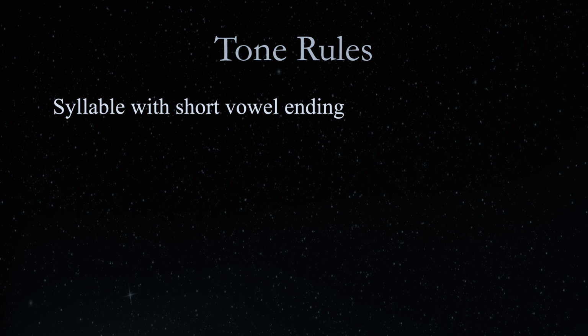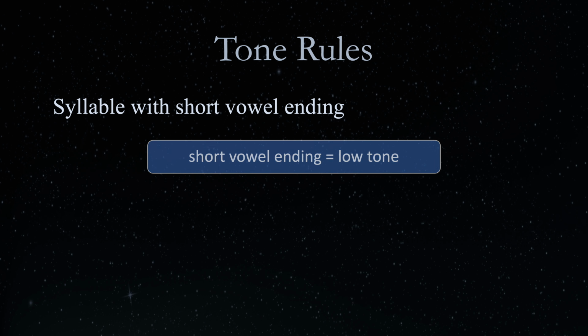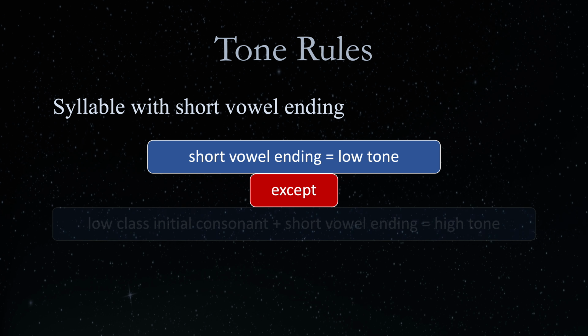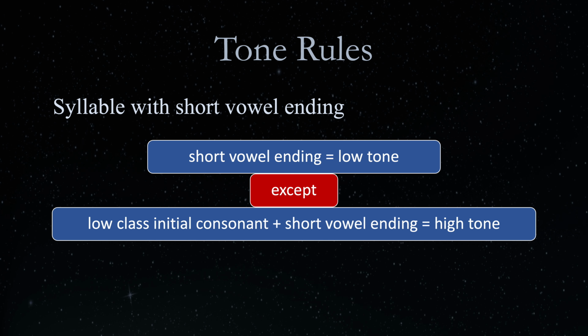Those are the tone rules for a syllable ending with a short vowel sound. We can summarize by stating that a syllable that does not have a tone mark and ends with a short vowel sound is in the low tone, except if the syllable begins with a low-class consonant, in which case it is in the high tone. For example, ja, which is used to indicate the future tense and can be translated as will, and si, which is a particle that indicates emphasis.